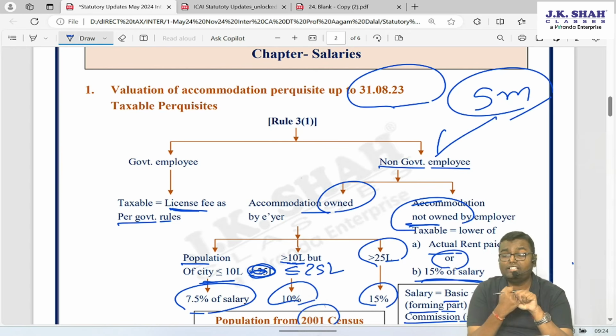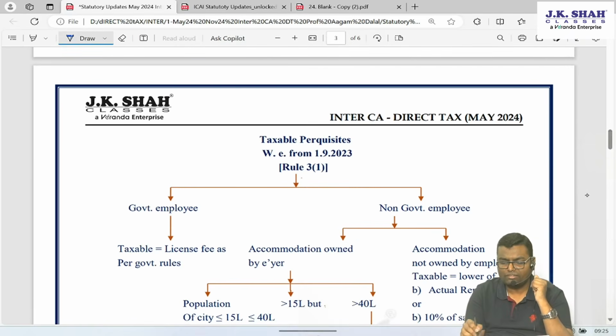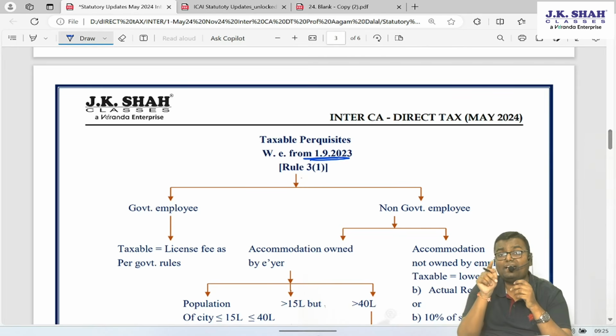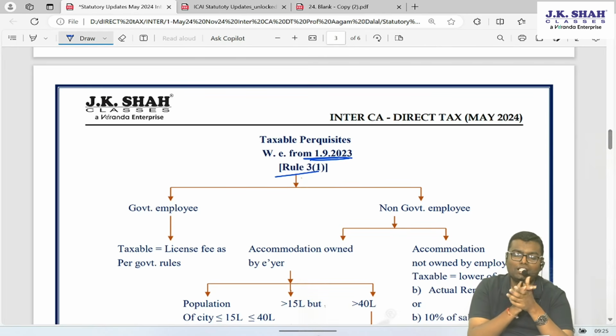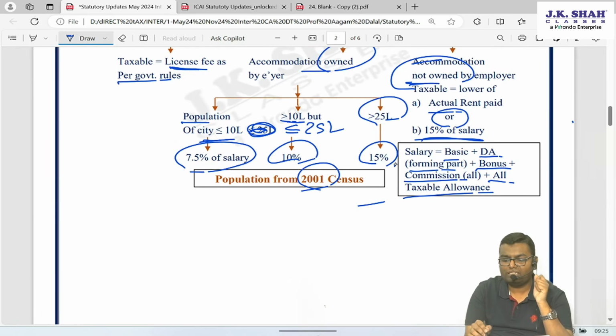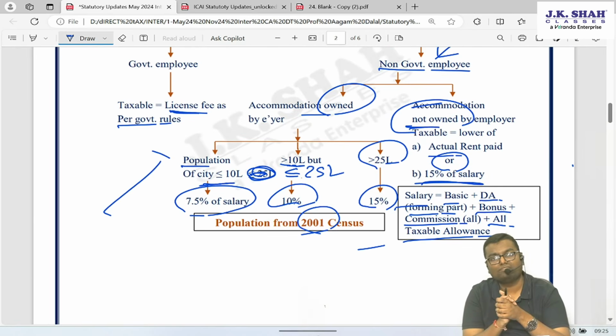But for the accommodation which is given on or after 1st September 2023, so whatever is the accommodation given from 1st September 23, now there is an amended Rule 3 Sub-Rule 1. Now the calculation is to be done separately. So if, let's say, one accommodation is given to an employee throughout the year, now you have to do a bifurcation. From April to August, for 5 months, calculate the salary of 5 months and apply the percentages which are given.